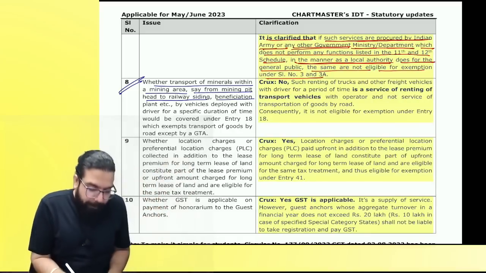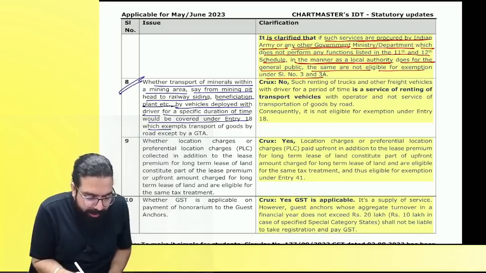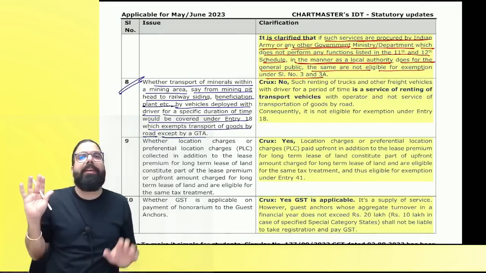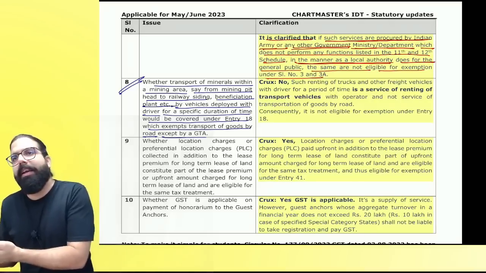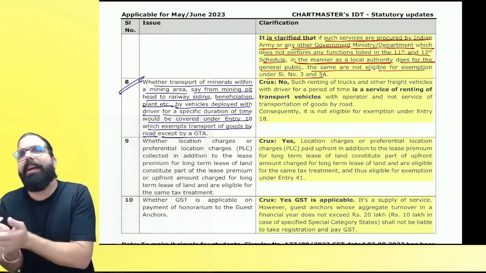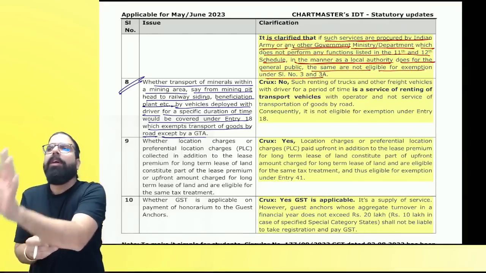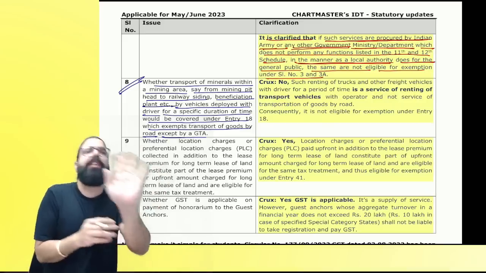It says beneficiation plant, by vehicle deployed with driver for a specific duration of time would be covered under entry number 18, which exempts transportation of goods by road except by GTA. If it is not done by GTA, if anyone is doing transportation of goods by road, if it is not a GTA, it is exempted. Individual truck walas, etc., who don't issue a consignment note, their services of transportation of goods are exempted.